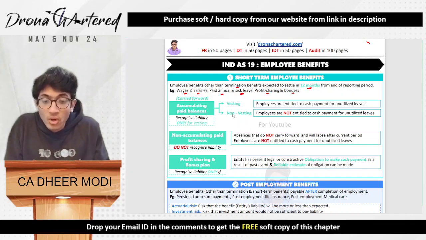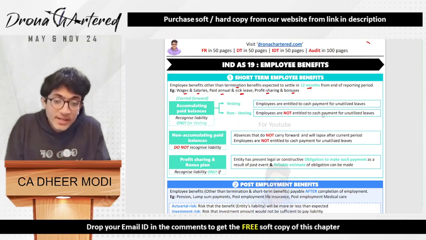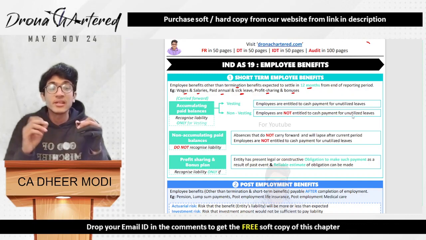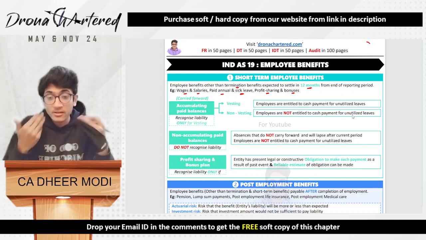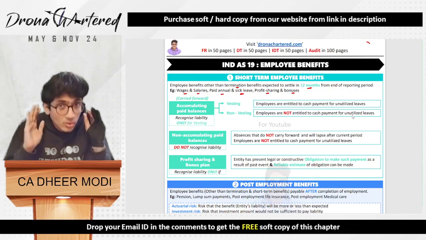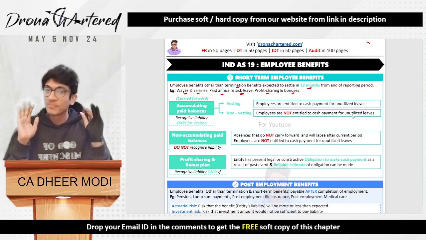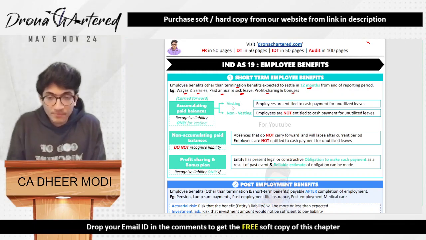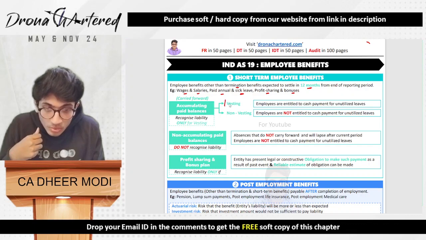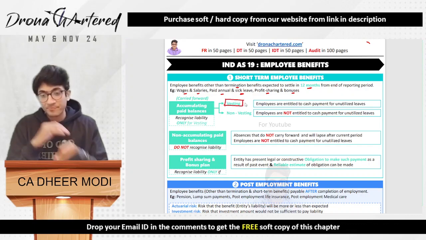If it is non-vesting, that means employees are not entitled to cash payment for unutilized leave. So if I do not have to pay any cash to the employee, whether it is carrying forward or not, I do not recognize the liability. As simple as that. We will recognize liability only and only if it is vesting carry forwarded leaves.